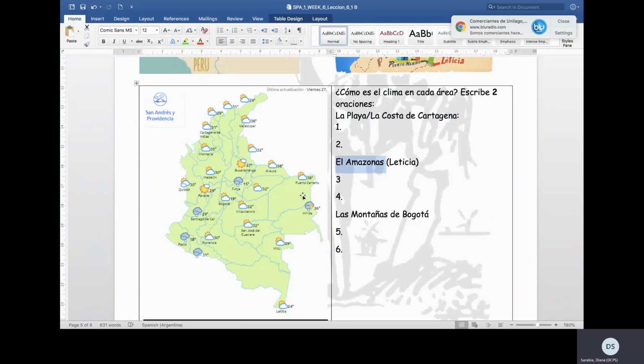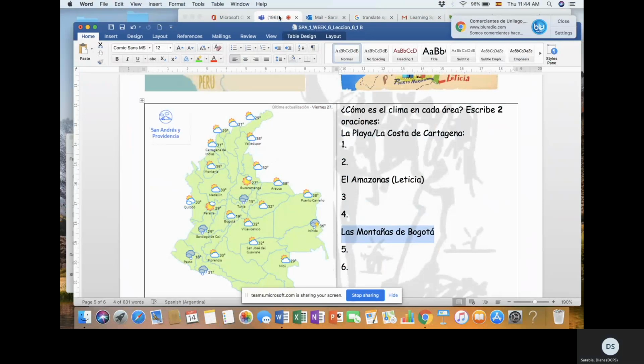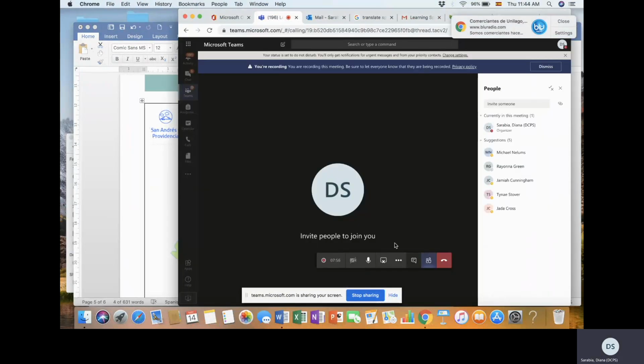El Amazonas is always this area over here. So tell me here in Leticia what the weather is going to be like. And Las Montañas in Bogotá, this is going to be right here, Bogotá. So based on the icon that you see, describe the weather. Give me some sentences. And that's it. That's all you have to do. When you're ready, please enter your answers and save the information and send it to me.